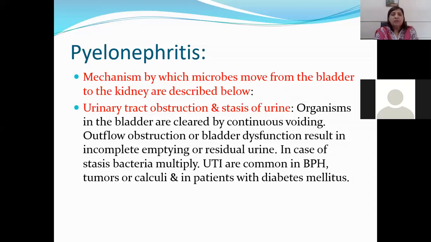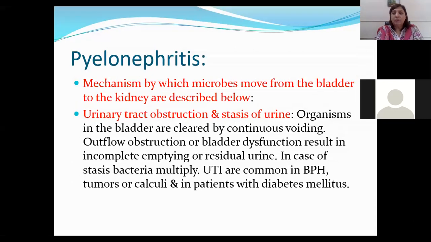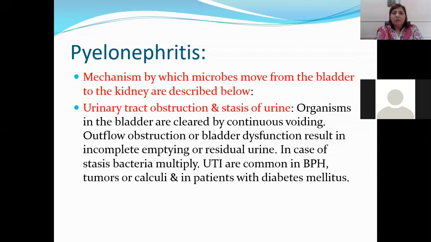of urine. Organisms in the bladder are cleared by continuous voiding of the urine. Outflow obstruction of the bladder or dysfunction results in incomplete emptying of the bladder, or residual urine is present in the bladder, which can lead to stasis and multiplication of bacteria, leading to urinary tract infection. UTIs are very common in those people who are suffering from benign prostatic hyperplasia, which is called BPH. So in case of stasis, bacteria multiply. UTIs are commonly seen in BPH, tumors or calculi, and in patients with diabetes mellitus.